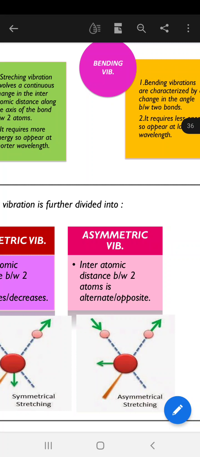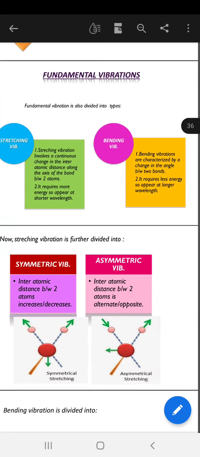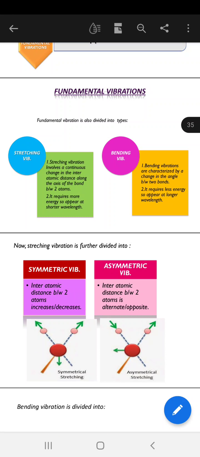But here the three atoms are going in opposite directions, so it is called asymmetric stretching vibration. So we have studied fundamental vibration, in that stretching and its two types, symmetric vibration and asymmetric vibration.